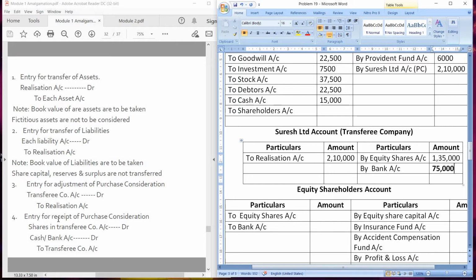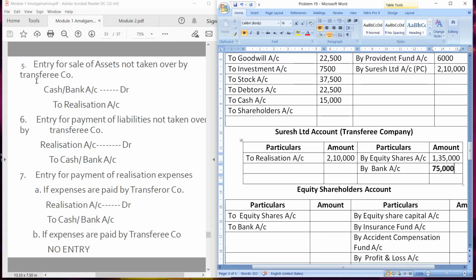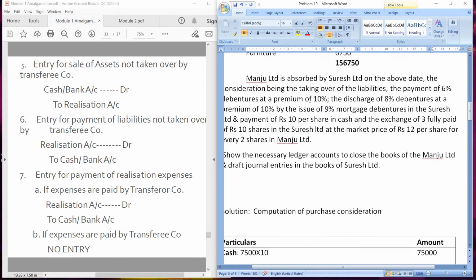Now next is entry for receipt of purchase. Okay, we have passed the fourth entry as well. Now we will pass fifth entry. Entry for sale of assets not taken over by transferee company. So no such information is given in the problem, so we will not pass this entry. Entry for payment of liabilities not taken over. All the liabilities are taken over, so we will not pass this entry as well. Entry for payment of realization expenses. No such information is given in the problem.